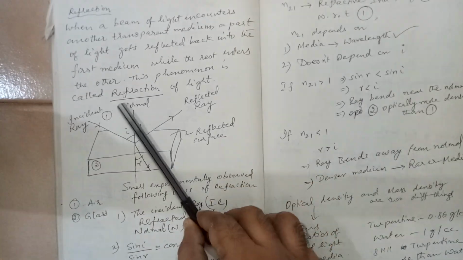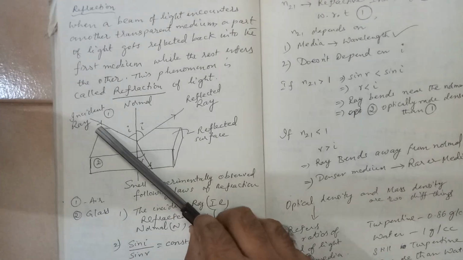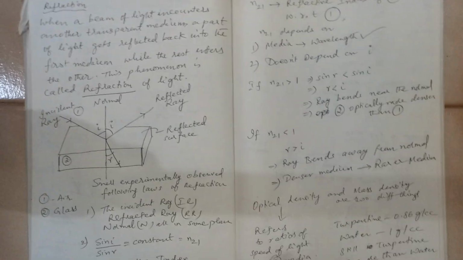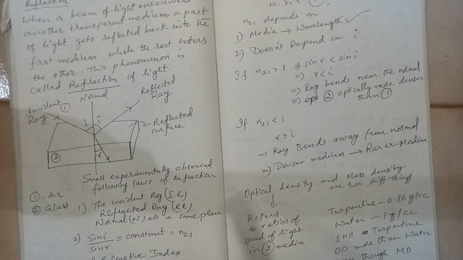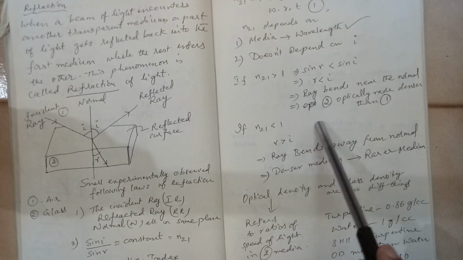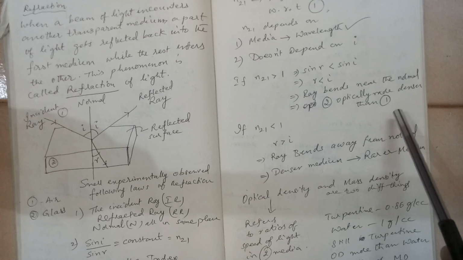Bending near the normal means like this. So this line is the normal. So it tries to be closer to the normal. That is the meaning of this statement. Okay. So the ray bends near the normal. So here we can say that medium 2 is optically denser than medium 1.